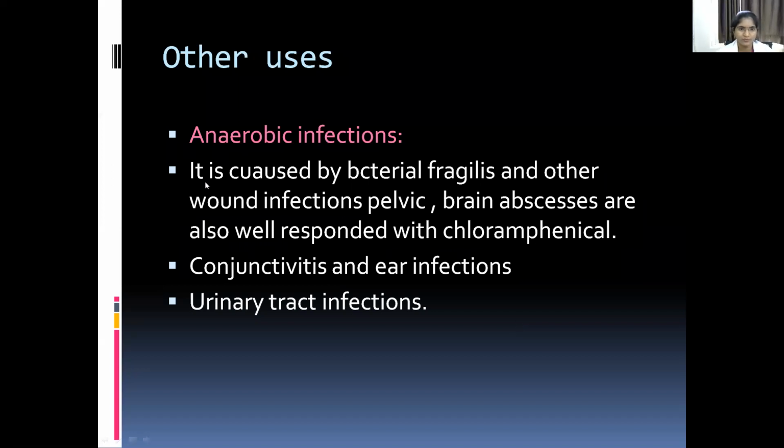And for other uses, it is effective against Bacteroides fragilis and other wound infections. Chloramphenicol is used in anaerobic infections. Pelvic and brain abscesses are also well treated with chloramphenicol. It is also used in conjunctivitis and ear infections, and it is used in urinary tract infections. Chloramphenicol is used in conjunctivitis, ear infections, typhoid, and urinary tract infections.